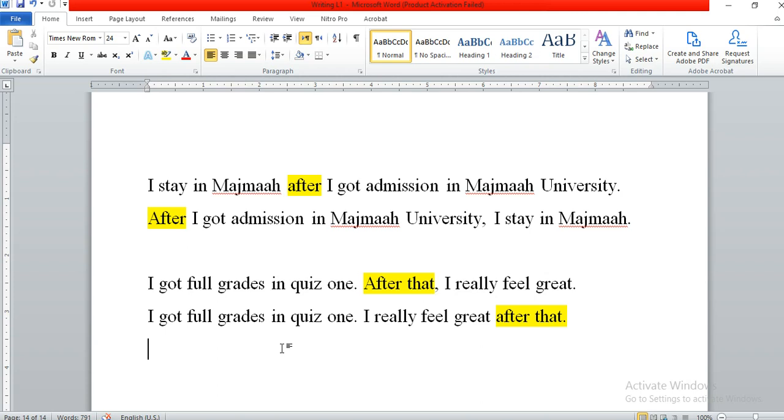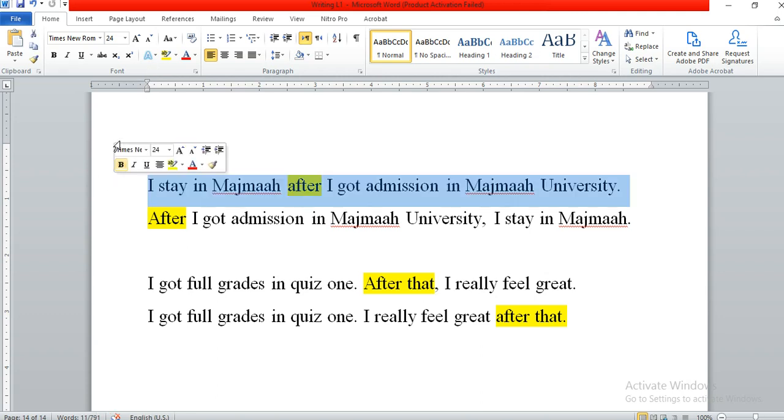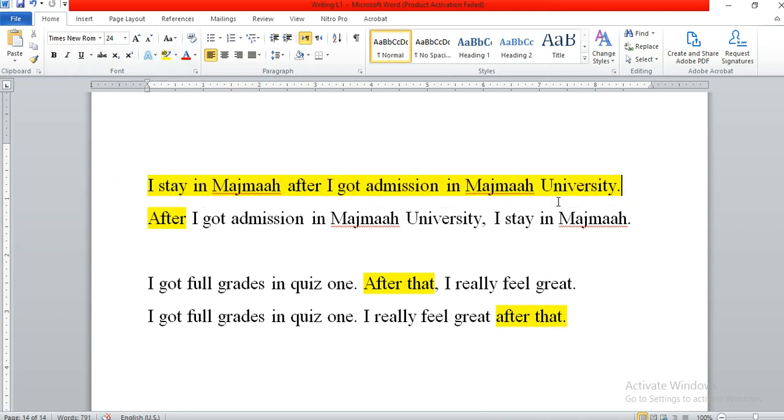For example, I moved to Riyadh, I got a new job. After I got a new job, I moved to Riyadh. So "after" and "after that" are used when we have two events together. We use "after" and "after that". "After" is used to connect the sentences. See here, I stay in Majma after I got admission. Now it is one sentence. These are not two different sentences.